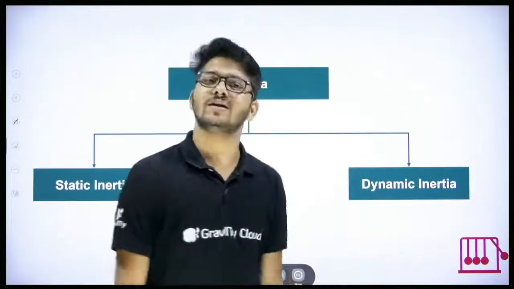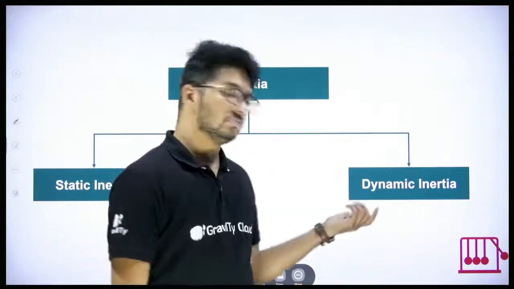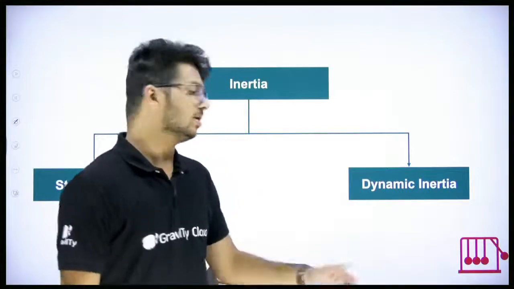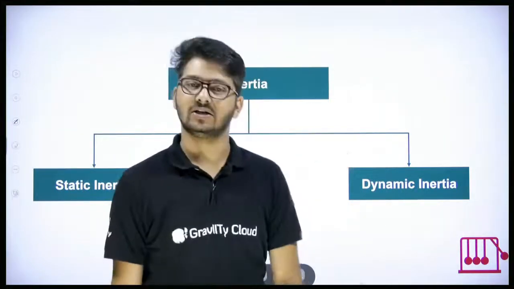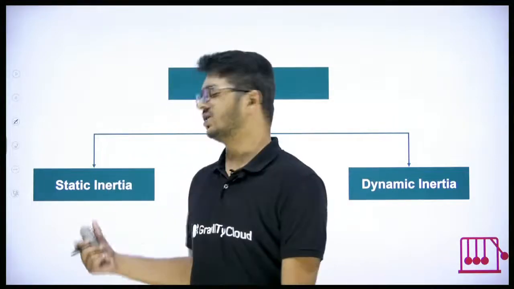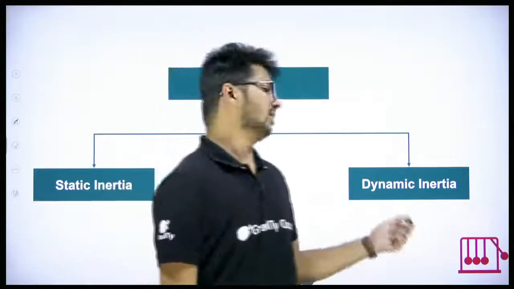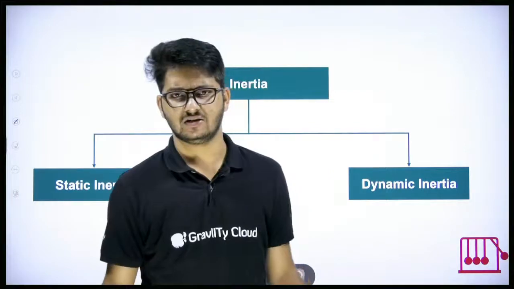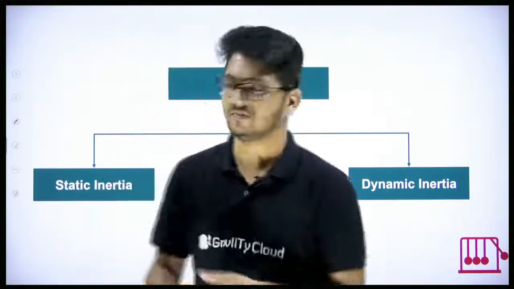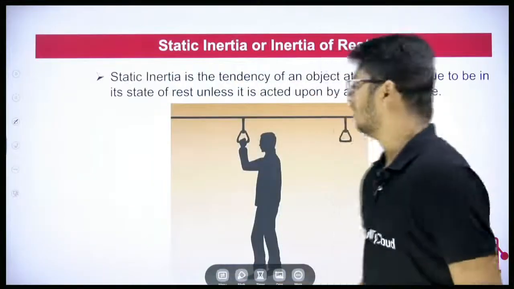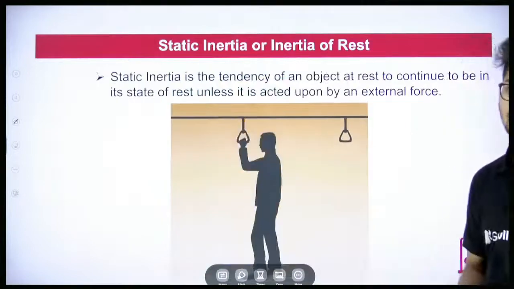And dynamic will mean change. So motion is changing, or there is speed. Right? So inertia of motion is what? Dynamic inertia. So an object at rest, static inertia. Object in motion, dynamic inertia. We'll go into each and every one of them. Okay, so let's start with static inertia.